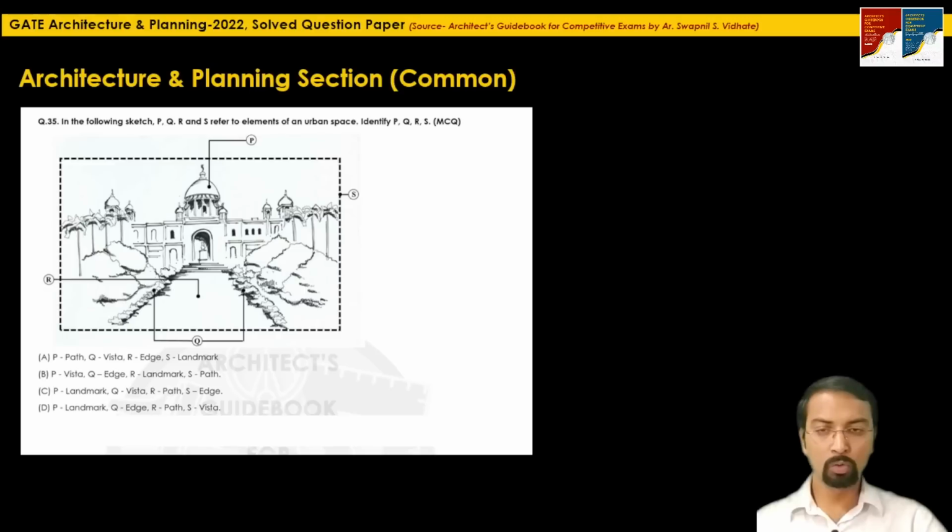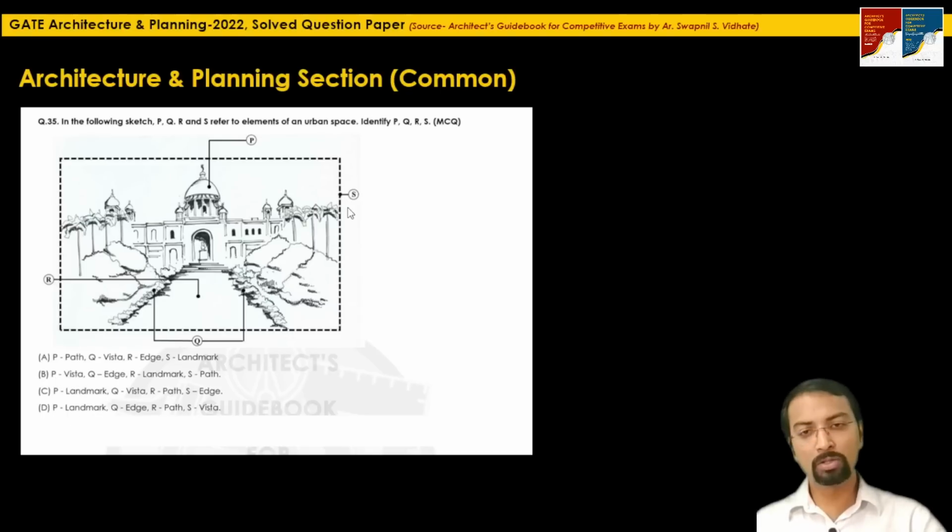It is an MCQ question. The questions related to the definitions of path, landmark, district, vista, and edge have been asked multiple times. Here, the first one, this building, we generally call it a landmark building. So P is definitely a landmark, or P matches with landmark. So definitely A and B are not the correct options, where P is matching with path and P is matching with vista. So P shows landmark.